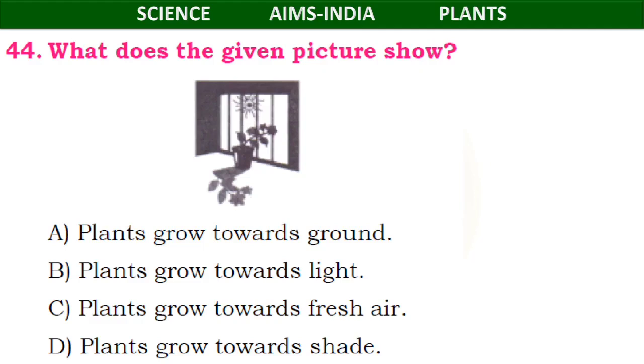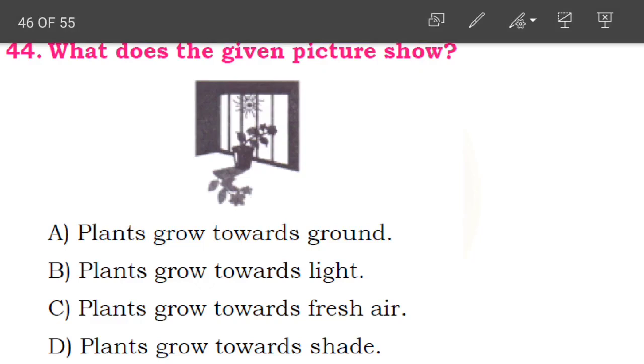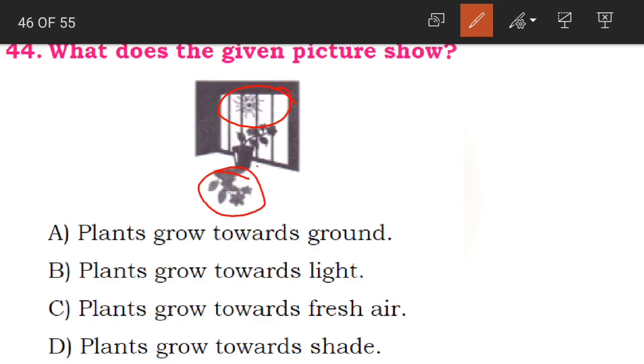What does the given picture show? Are you able to observe here children? You have a plant here in the picture and you have the sunlight here, where you are able to get the sunlight. And here this is the shadow of the plant. This is the original plant. So A option is plants grow towards ground. B option is plants grow towards light. C is plants grow towards fresh air. And D is plants grow towards shade.